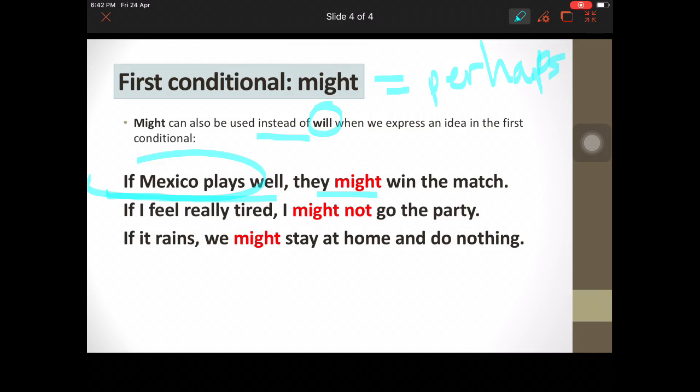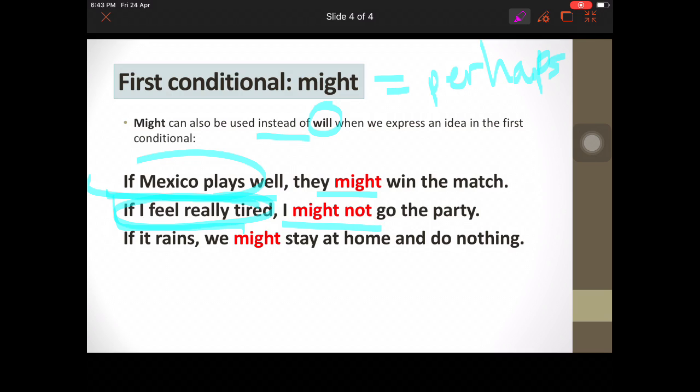Or for example, this one. If I feel very tired, I might not go to the party. So you're like, if I am in the mood, I might go. But if I feel really bad, I might not go to the party. So if this happens, or if this is my condition, this will be the possibility. Might not go to the party.